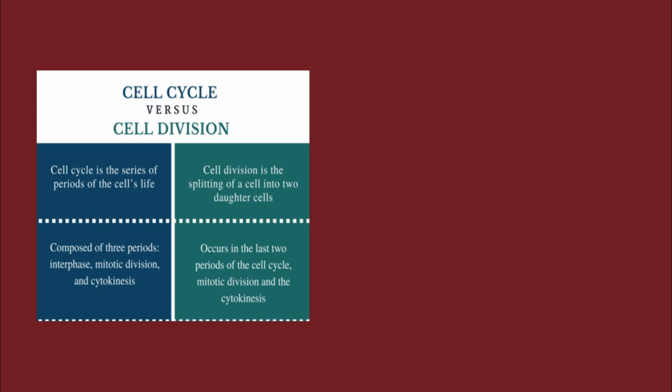Now cytokinesis means the division of the cytoplasm. Next one is cell division. Cell division is the splitting of a cell into two daughter cells and occurs in the last two periods of the cell cycle, mitotic division and cytokinesis.